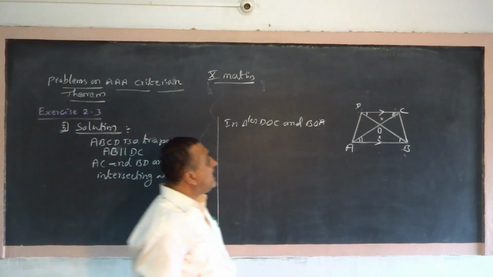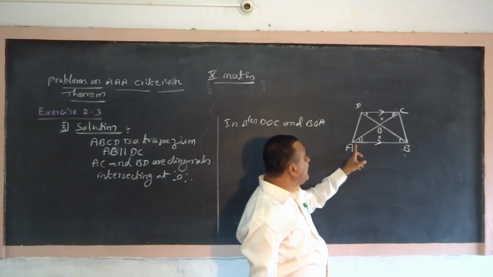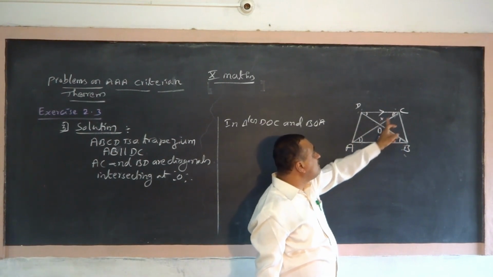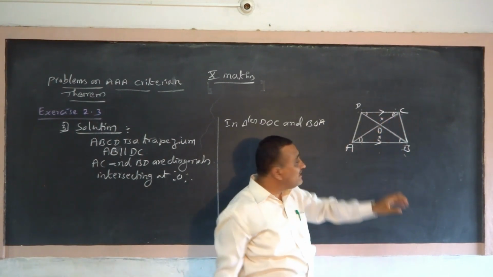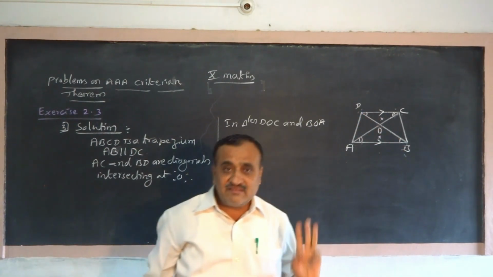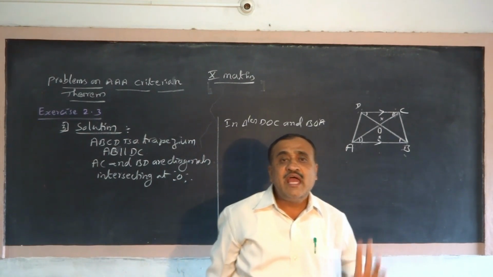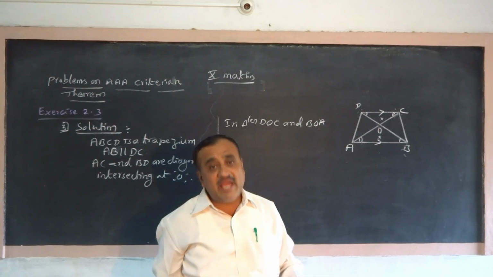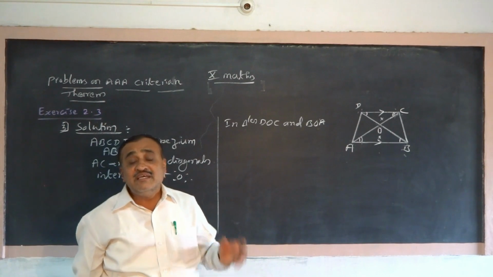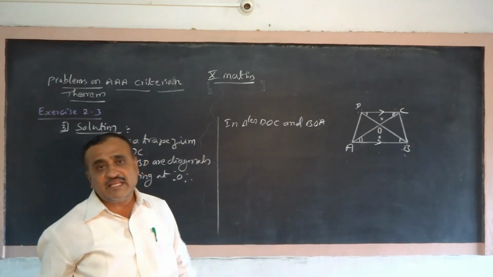Is it right? Angle ODC is equal to angle OBA, alternate angles. Angle OAB is equal to angle OCD, again alternate angles. These two are vertically opposite angles. Hence, the three angles of one triangle are equal to the three angles of the other. Hence, they are equiangular. Hence, they are similar. So, when they are similar, sides are proportional. Write the proportionality of the sides. You will get the answer.